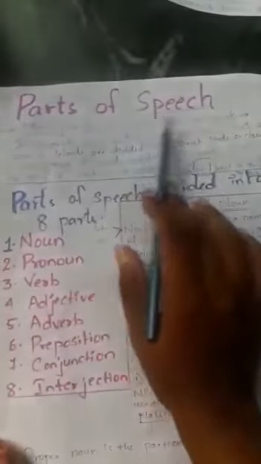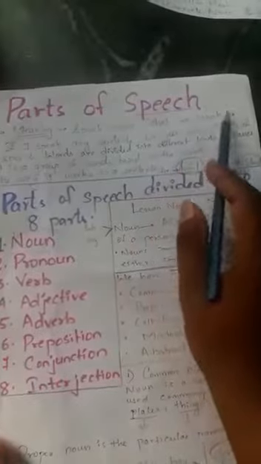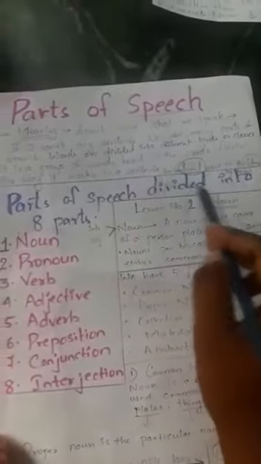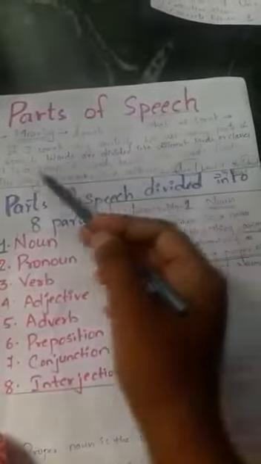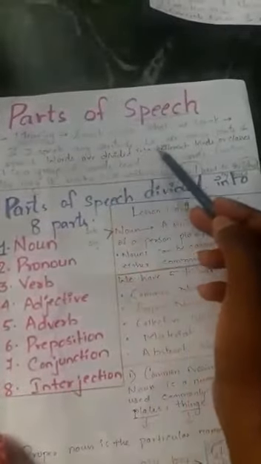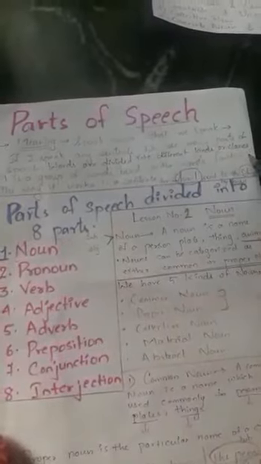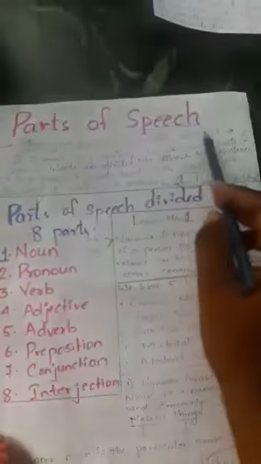Here, speech means what we speak. For speaking, we need to frame a sentence. If I speak any sentence, we use many parts of speech. Words are divided into different kinds or classes, which is known as parts of speech.